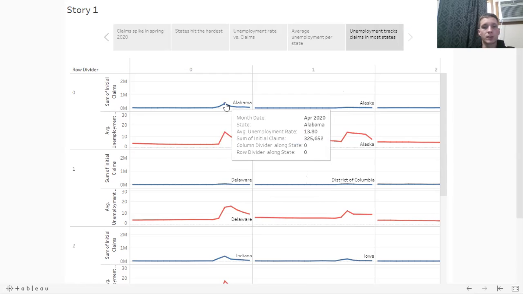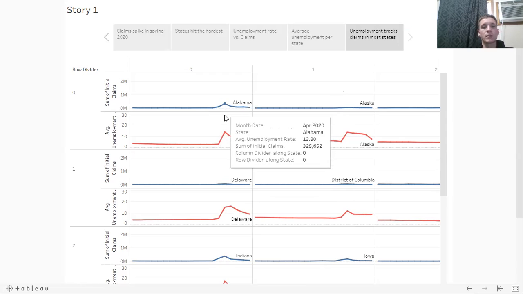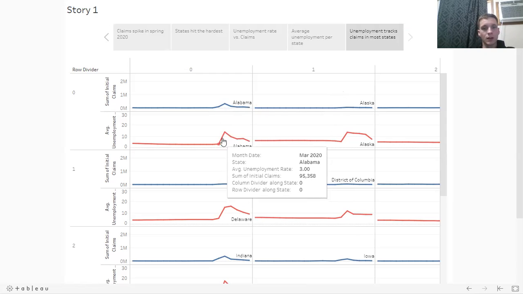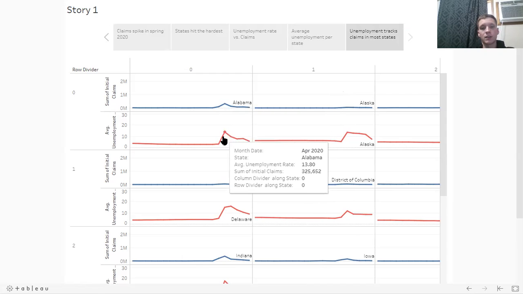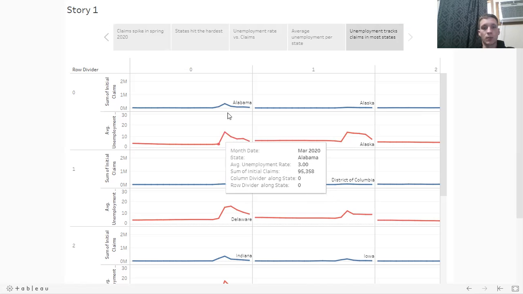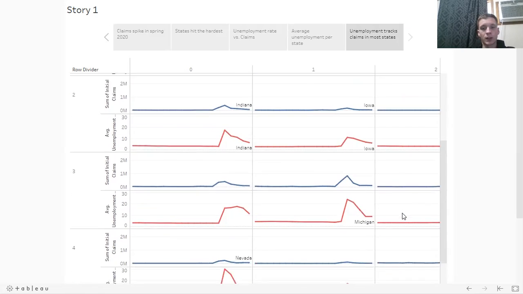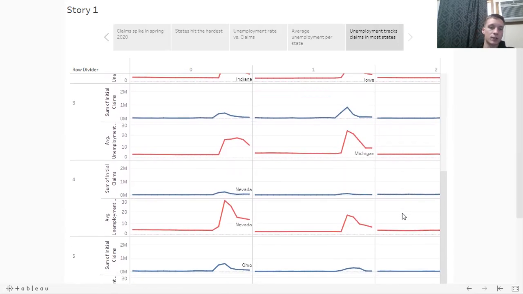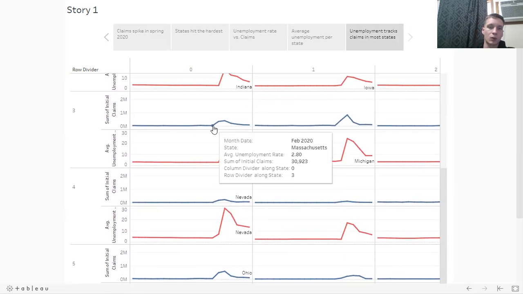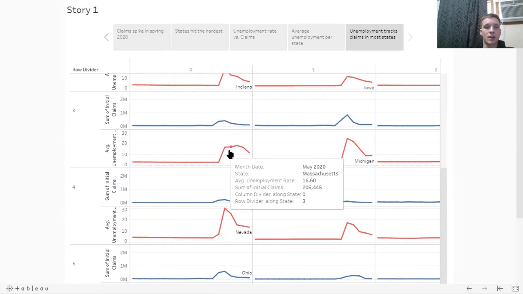So Alabama hit a spike in claims. They went from 10,000 claims to 325,000, and it only represents this little peak here. And their unemployment jumped up 10%, from 3% to 13.8%. That's a huge jump, whereas this looks very small. So it's a little deceptive, but if we keep a grain of salt that, based on the ranges, these aren't perfectly tracking each other, and we just look at the shapes of the graphs, you can see that they track very well, even on a state-by-state basis.